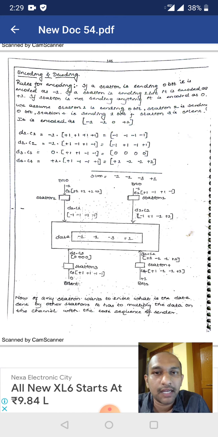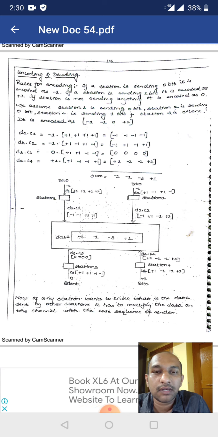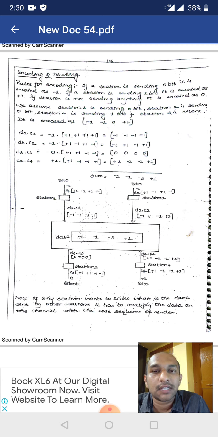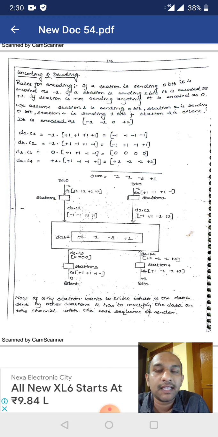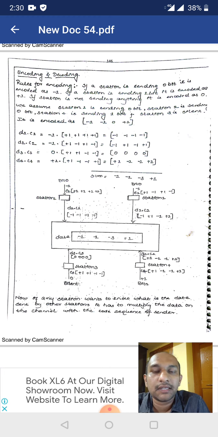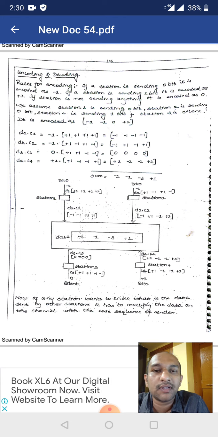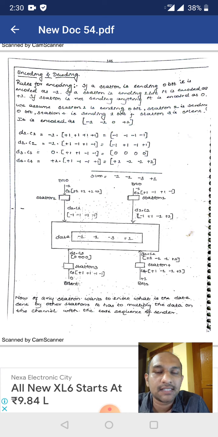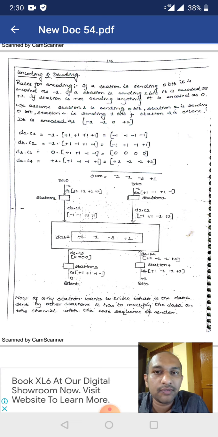So I will take an example. Here they have given an example. Just assume that station 1 is sending the bit 0, station 2 is sending the same bit 0, station 4 is sending the bit 1, and station 3 is silent. Station 3 is silent means it is not sending any of the data to the destination.